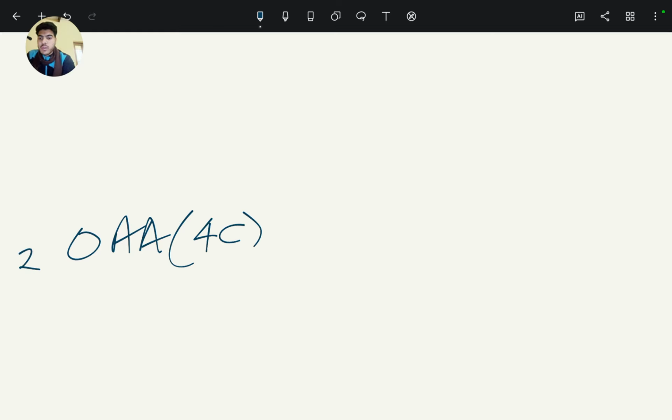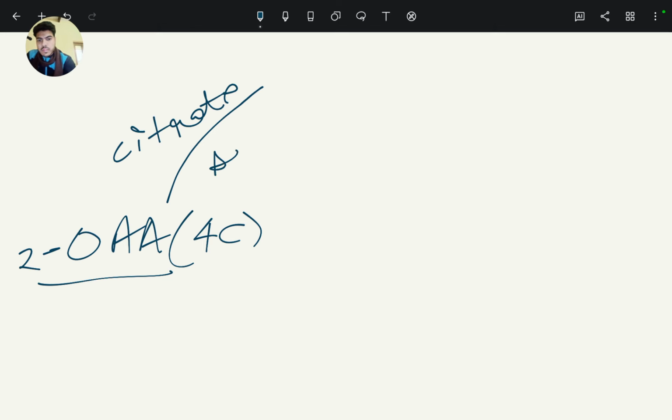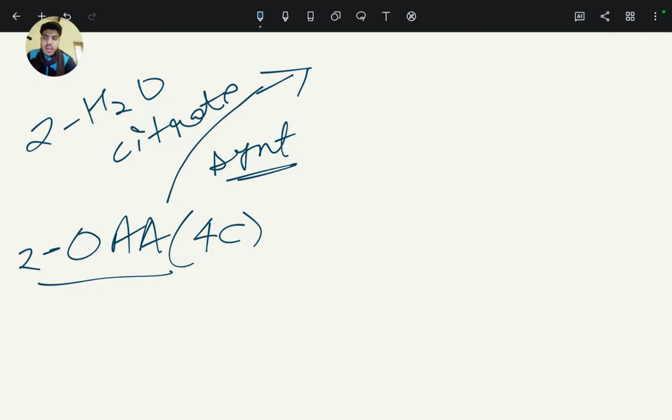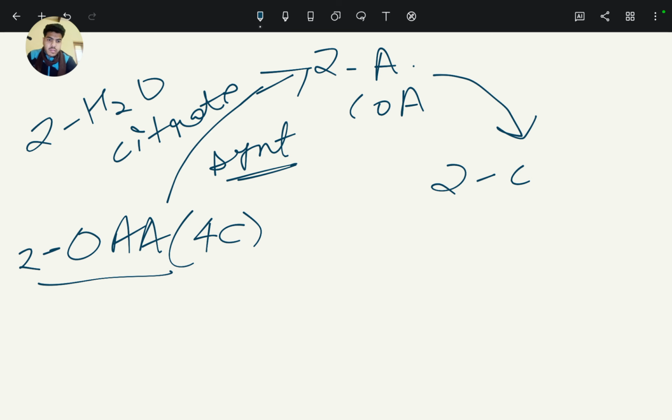So two molecules of oxaloacetic acid, in the presence of the enzyme citrate synthase, use two molecules of water and react with two molecules of acetyl coenzyme A to form the first product of the tricarboxylic acid cycle, that is, two molecules of citric acid.